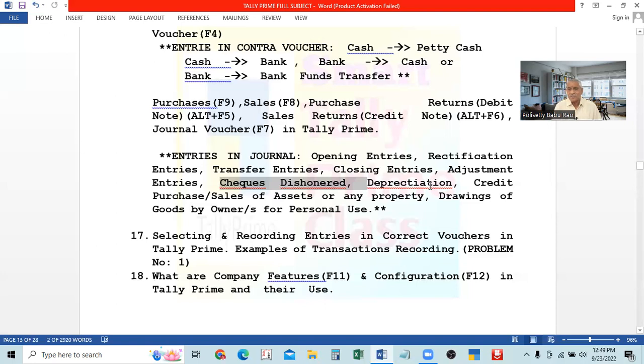At the end of the year, you have to see what the rate of depreciation is. There will be some rates as per the Income Tax Act. According to the rate, you find the reduction in the value of the asset, so the depreciation account is to be debited and the asset account is to be credited, as the asset is reduced. It is a new account to open. This will be transferred to the profit and loss account along with the closing entries, because it is a loss. Expenses are losses.